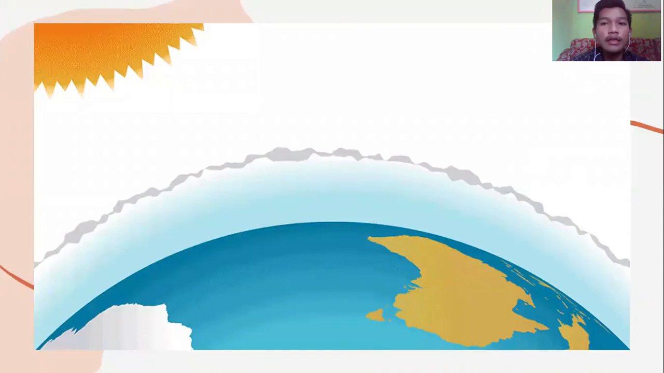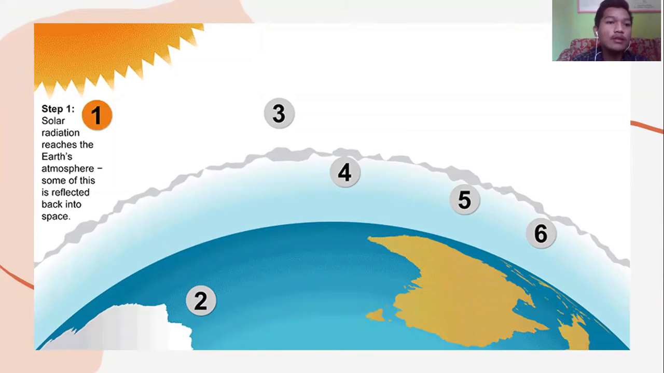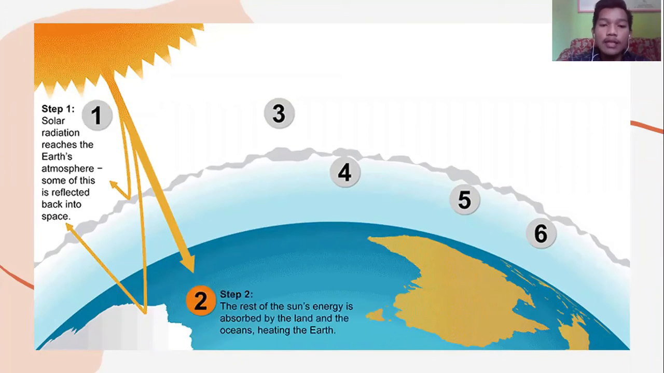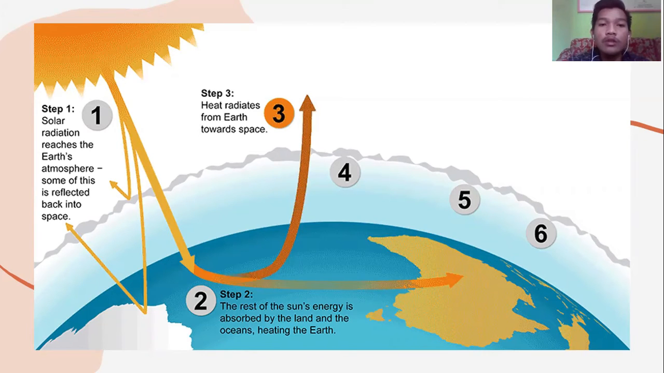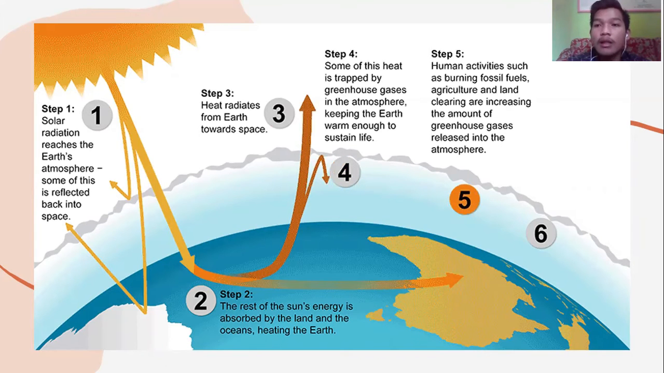Okay, let's see the illustration of the process of the greenhouse effect. First, solar radiation reaches the Earth's atmosphere. Some of this is reflected back to space. Second, the rest of the sun's energy is absorbed by the land and the ocean. After that, some of the energy is reflected again or radiated from the Earth toward space, but some of this heat is trapped by greenhouse gases in the atmosphere, keeping the Earth warm enough to sustain life.